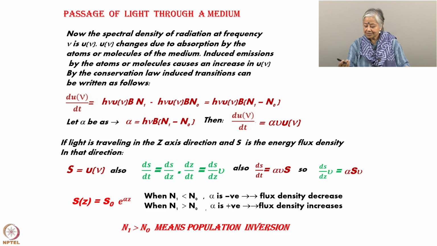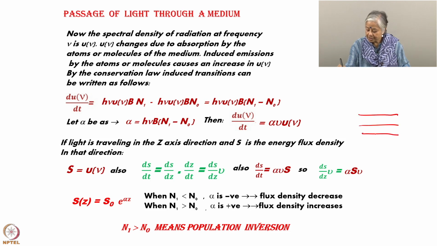So generally, as you've seen before, you have the maximum population here, you have a little less population here, and a little more less population here. So if this is the 0 and this is the 1 level, that we have seen as the equilibrium position of a medium at temperature T, this has more and this has less.